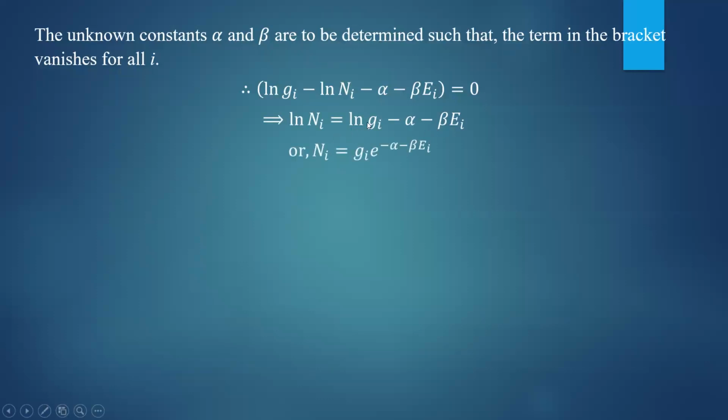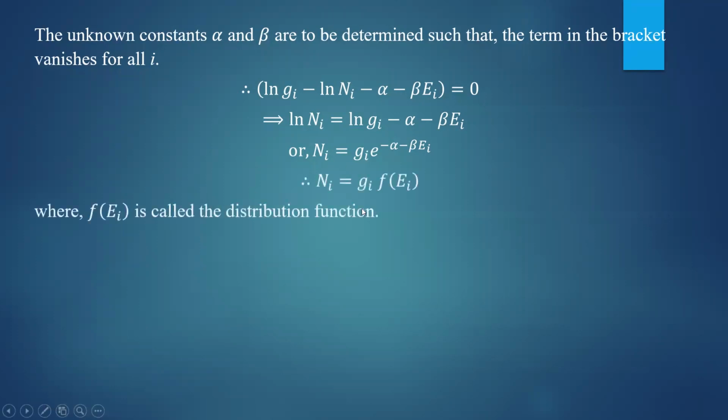So take the anti-log on both sides. Take the anti-log on both sides, you will get ni on the right hand side. If you take the anti-log of log of gi, that will give you gi. Anti-log of minus alpha minus beta into ei will be exponential to the power minus alpha minus beta into ei. Taking natural anti-logarithm, you will get this particular expression for ni. And here ni by gi is known as the distribution function.